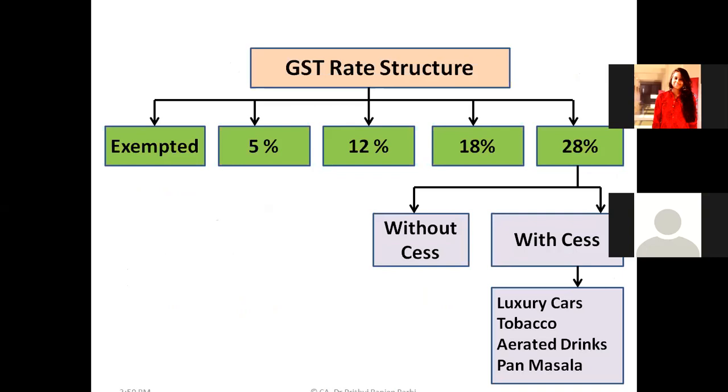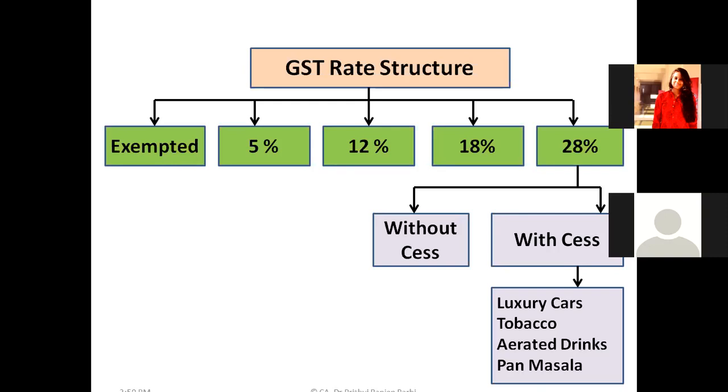You see, these rates keep on changing from time to time. For the timing, I'm telling you, these are the rates. Different rates are applicable for different items, and that also keeps changing. Government keeps on changing. Something which was in the 18% schedule may sometimes be brought to the 12% schedule. This thing keeps on changing.